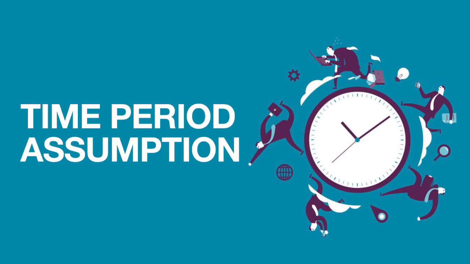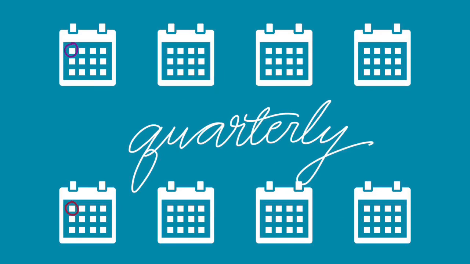Another assumption in line with this is the time period assumption. This is so that the financial statements of the company are done in the same duration. Such as if they are done quarterly, then it should be consistently done quarterly. Same with that, it would also start at the same time. So if the fiscal year starts in January, then it would always start in January. If this is not the case, financial statements will not be comparable across reporting periods, same as an accounting period.